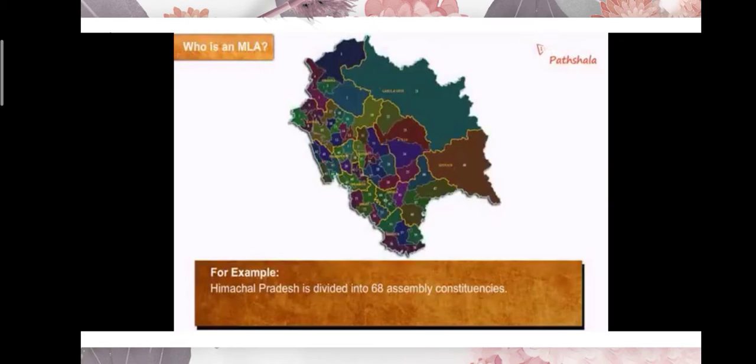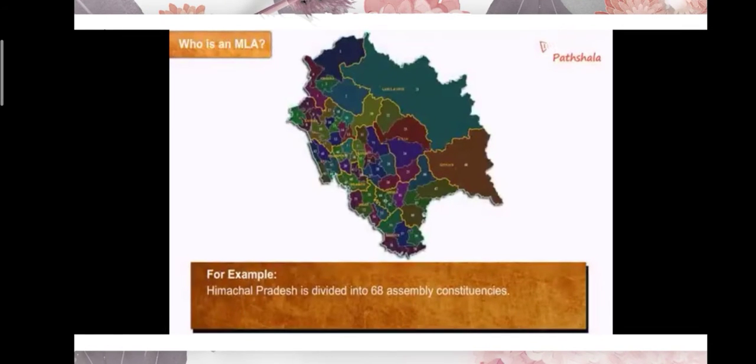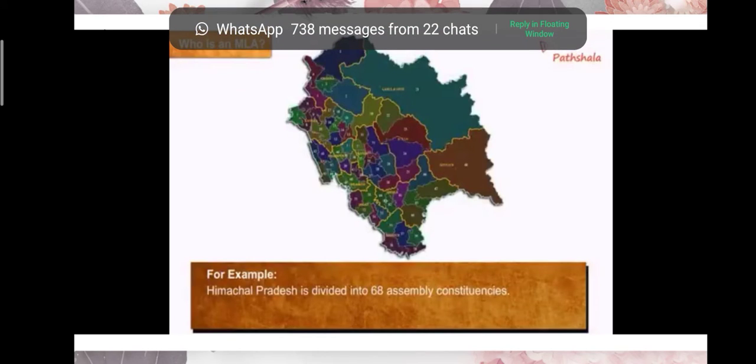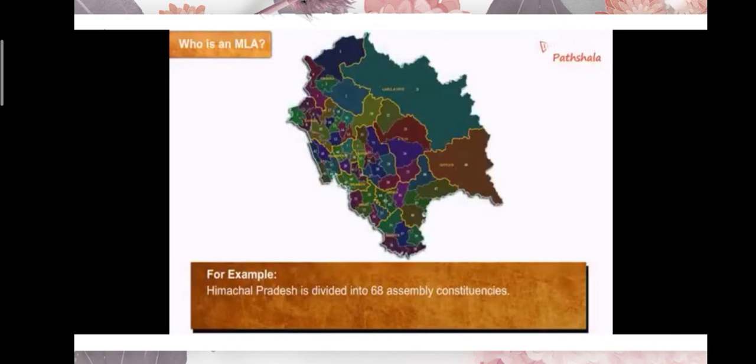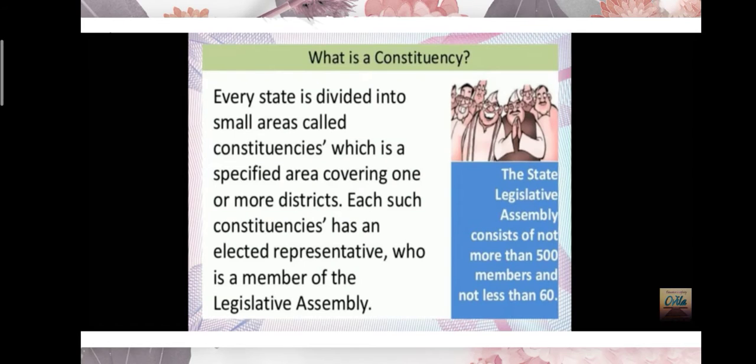For example, this is the map of Himachal Pradesh. Can you all see the map? Inside Himachal Pradesh, there are 68 constituencies. Remember, 68 constituencies are there. From each constituency, one representative is chosen who will represent in the assembly. Now he becomes the MLA, the Member of the Legislative Assembly.